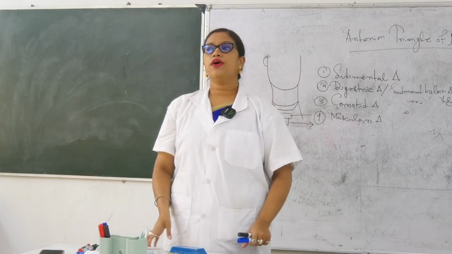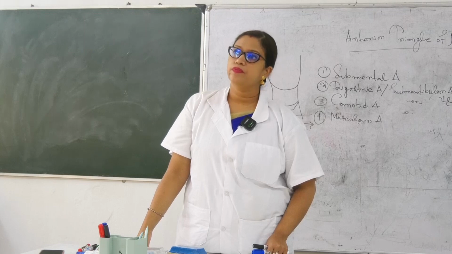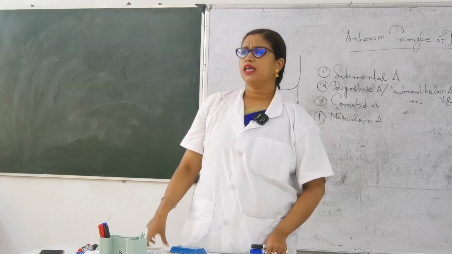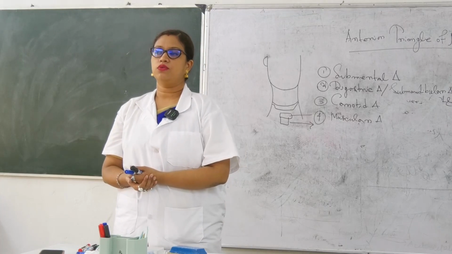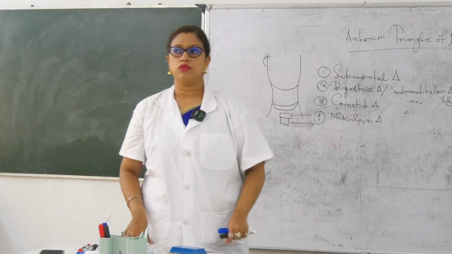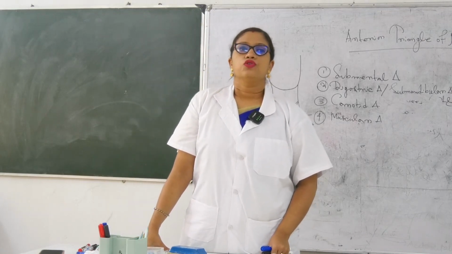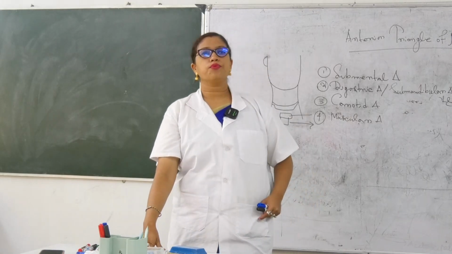Understood? In front, you have to take the isthmus of the thyroid upwards. There are some instruments by which they take it out. So that is tracheostomy, very common in the ICCU. This is the clinical anatomy of tracheostomy.